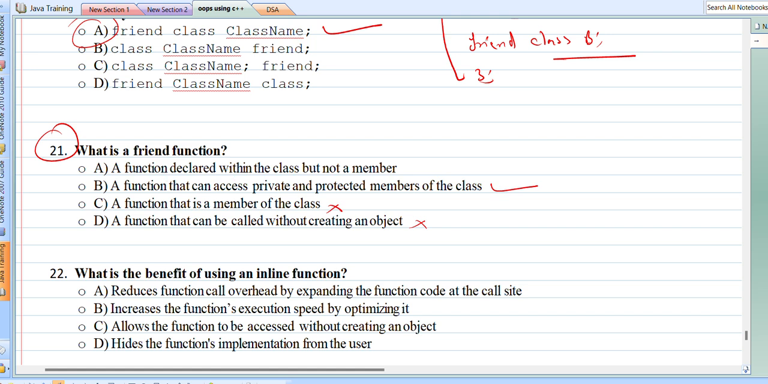And this is also correct. Actually, the friend function is declared and defined outside, but we declare a function as friend inside the class. So both A and B seem to be correct. We define the friend function outside the class, and that function is not a member function, right? So both of them seem to be a valid match.